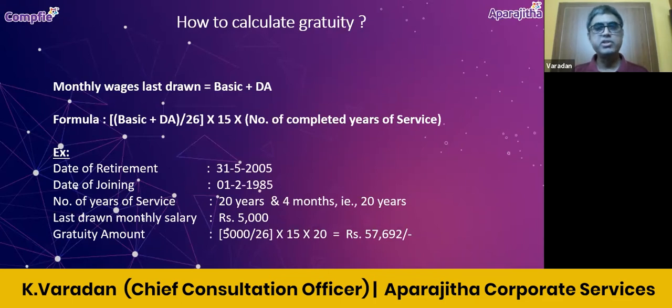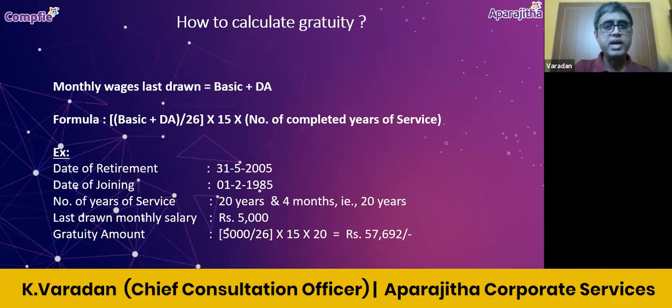Here is an example of how to calculate gratuity. When we say monthly wages, you have to consider the last drawn wages, because a person may have served you for 10 years. You take only the salary drawn at the last, when he is terminated from service. Salary means basic and DA.